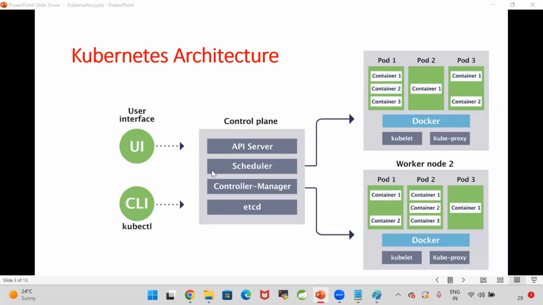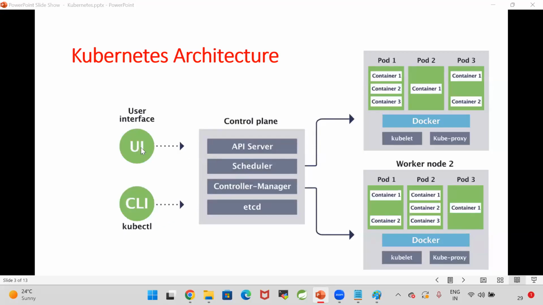If you don't want to go with kubectl, then you can go for user interface. Through UI, we can communicate with the control plane, and with kubectl, we can also communicate with the control plane.